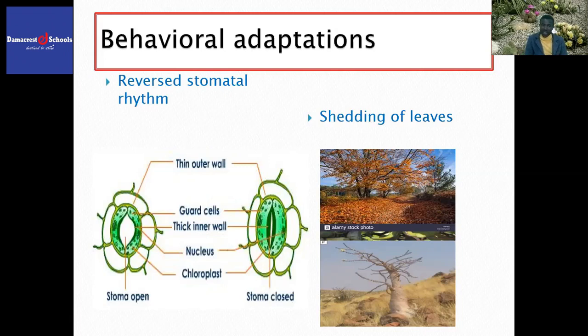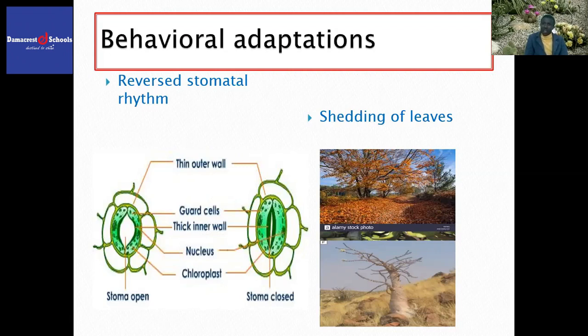At night, stomata are opened. When stomata are opened at night, transpiration will take place still, but at a very low rate, because at this time there is no sunlight or high temperature to increase the rate of transpiration.